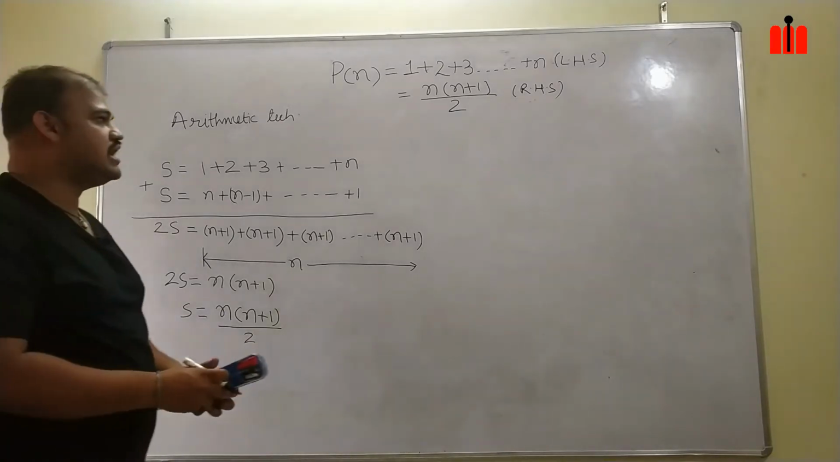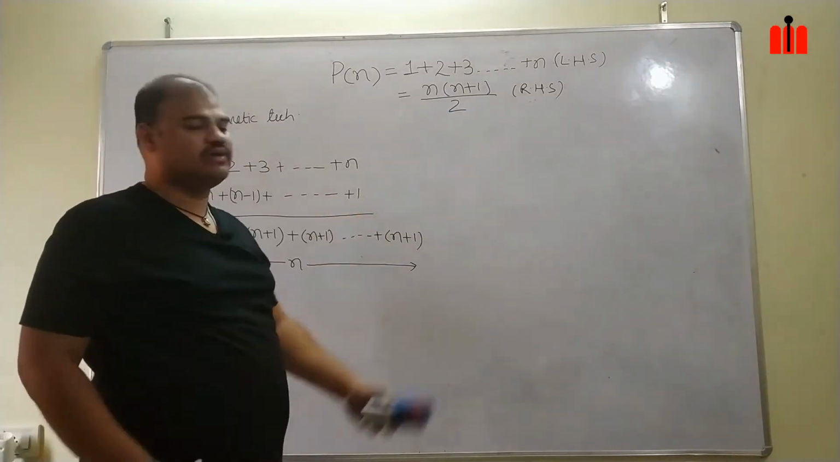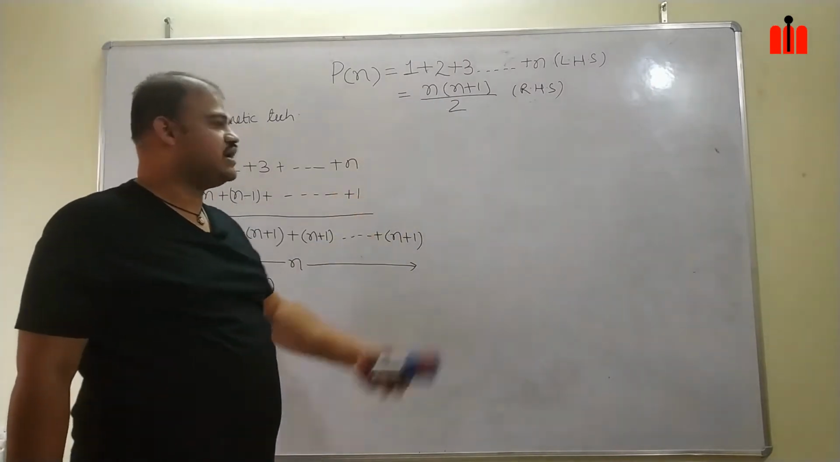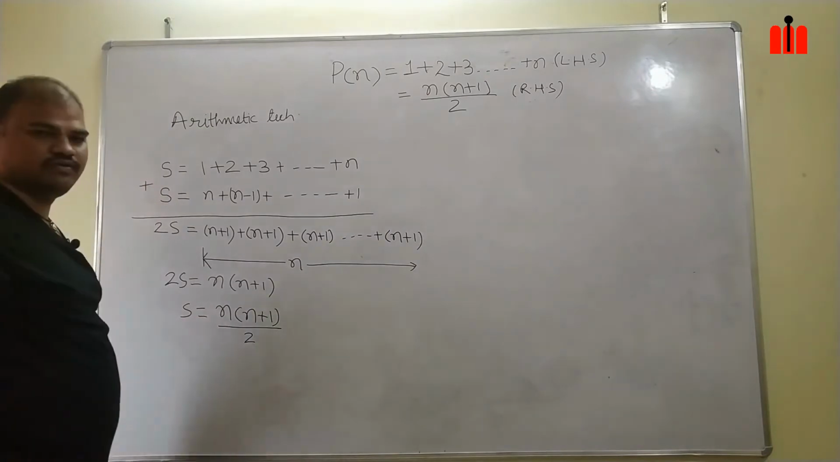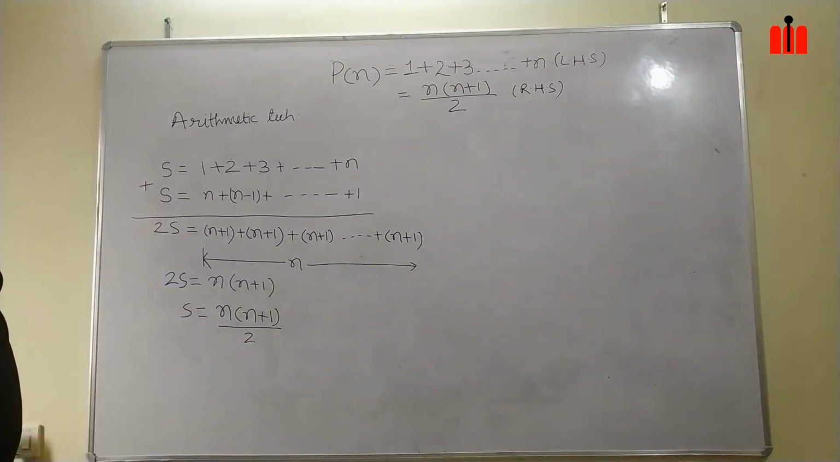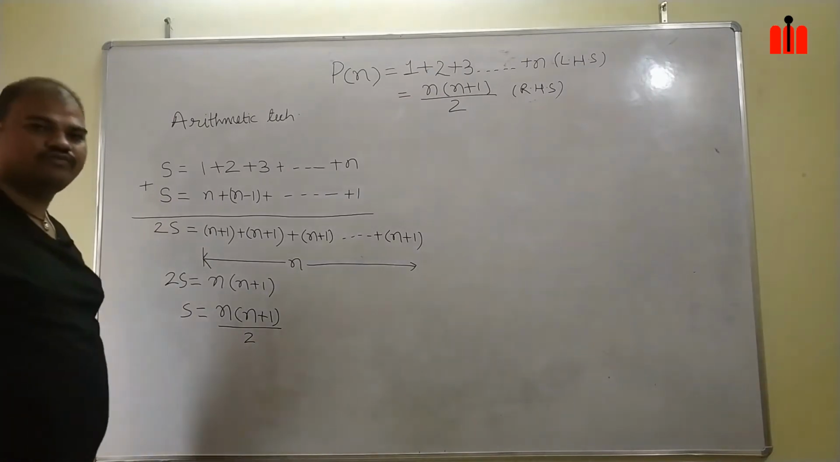So I have arrived at my RHS. My RHS says it is n times n plus 1 by 2, and I have arrived at it. Is it clear? This is the arithmetic technique, or arithmetic type of proof.